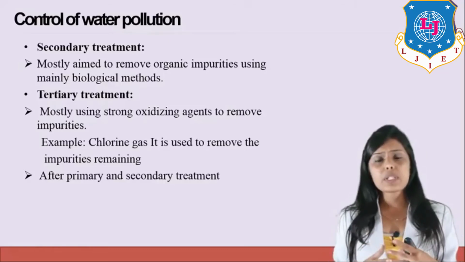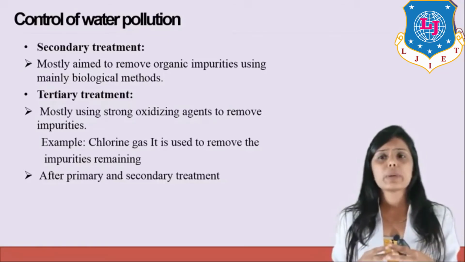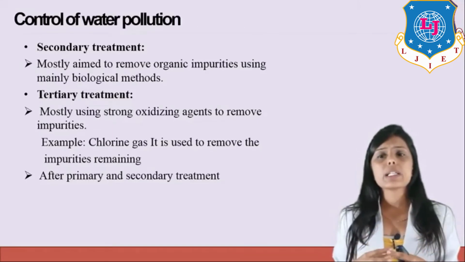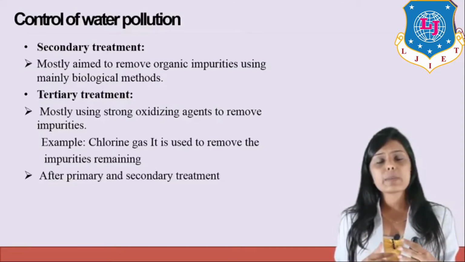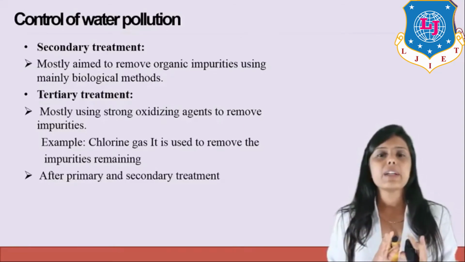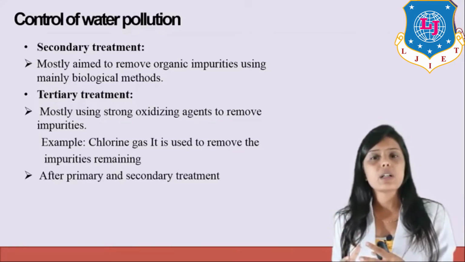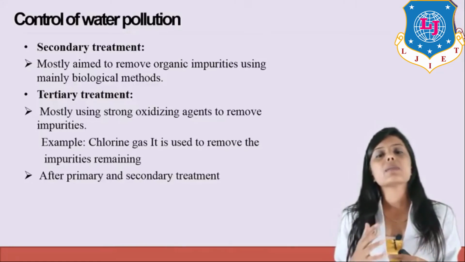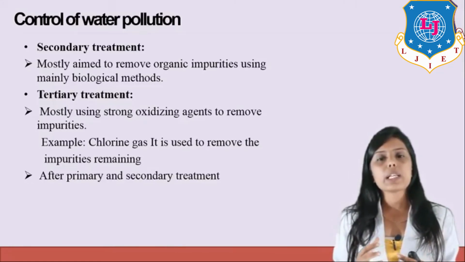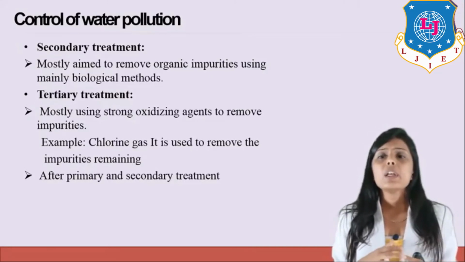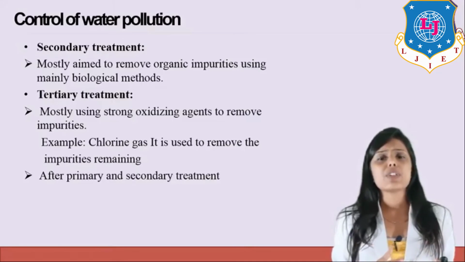Tertiary treatment mostly uses strong oxidizing agents to remove impurities. Example, chlorine gas. It is used to remove the impurities remaining after primary and secondary treatments. So tertiary treatment should be done after primary and secondary treatment. Primary treatment is removing floating impurities by using physical methods. Secondary treatment is removing impurities from the water bodies using biological methods. And third is tertiary treatment, where you can utilize different oxidizing agents to remove the impurities of the water.